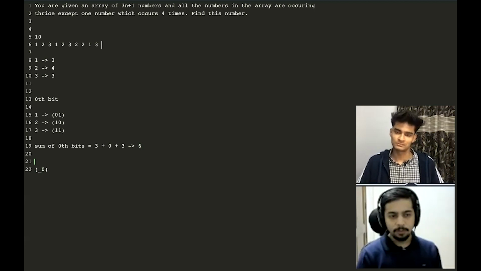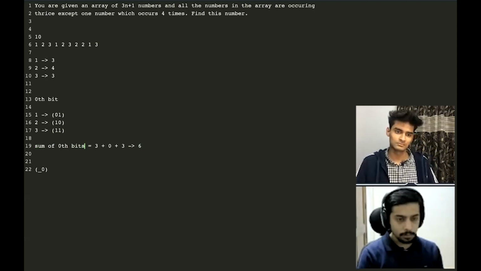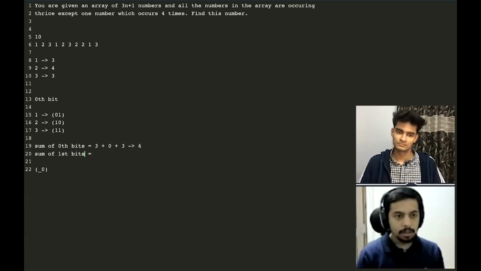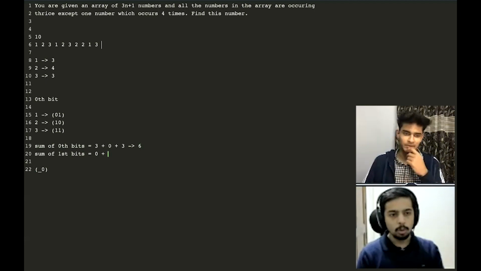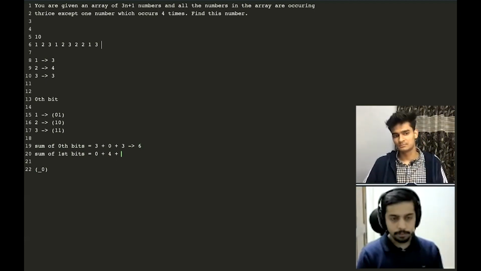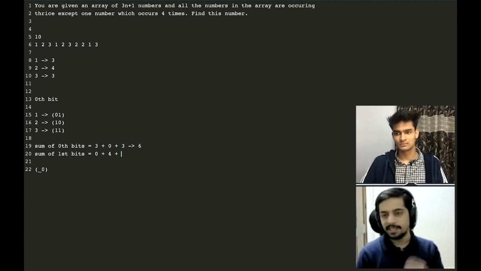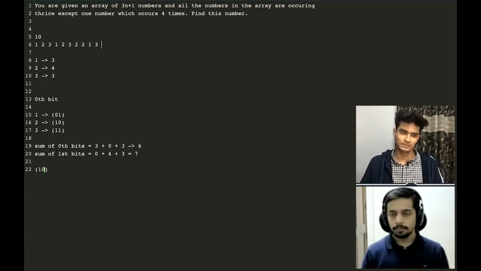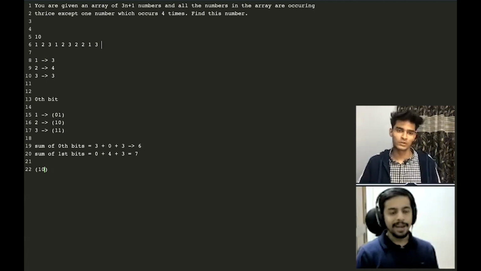I'll do the same for the first bit as well. And we'll see that 1 contributes 0 to the sum, 2 contributes 4 to the sum, and 3 contributes 3 to the sum. This is 7. This is not divisible by 3. So the first bit of the number I'm trying to find out is 1. And overall my number is 1, 0, which is basically 2.